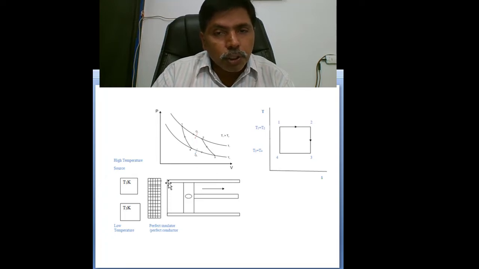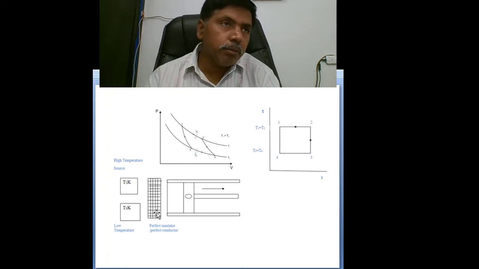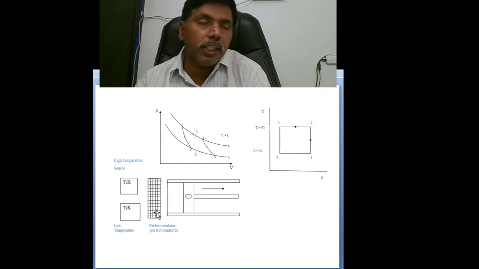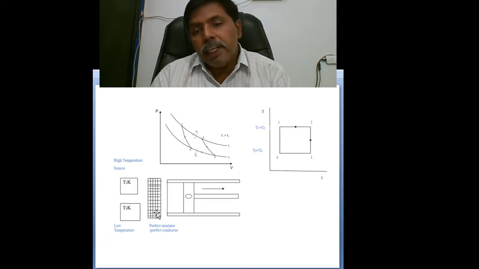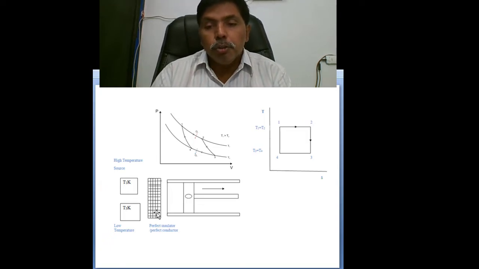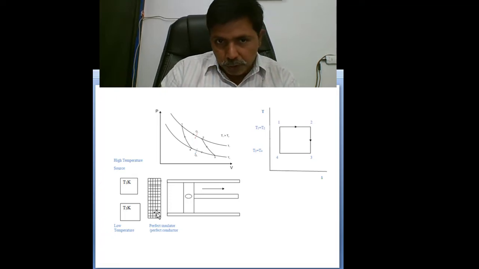The construction of the engine you can also see. It is a simple cylinder and piston arrangement. For the head, we are using two types: one is a diathermic head, the second is an adiabatic head. Sometimes the head will act as an insulator, sometimes the head will act as the best heat transfer mediator. So the head has to do two things.